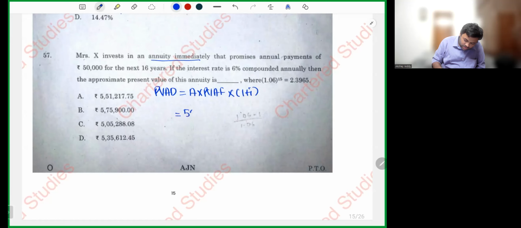So 50,000 into present value annuity factor, 1 divided by 1.06 summed 16 times: 1, 2, 3, 4, 5, 6, 7, 8, 9, 10, 11, 12, 13, 14, 15, 16. Grand total 10.1058 into 1.06.